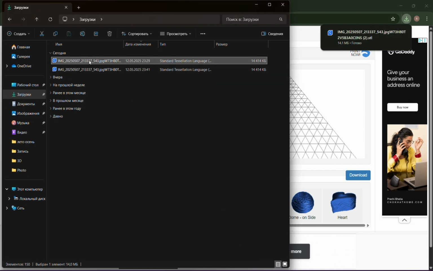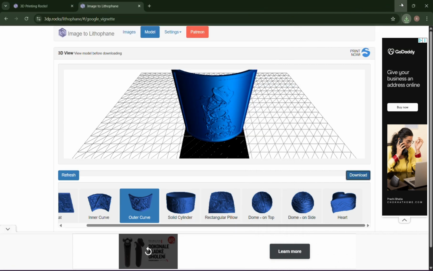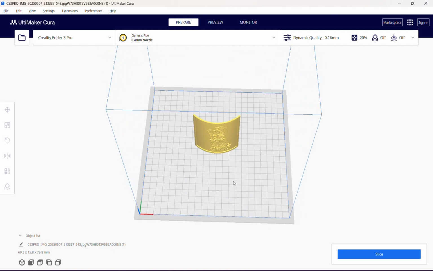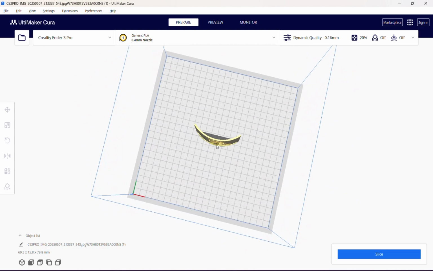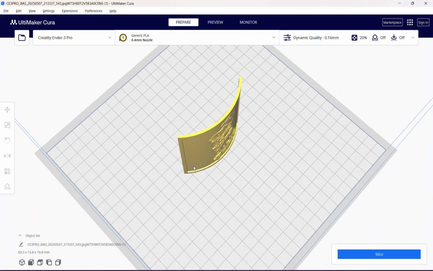And here we go. We need to find the STL. As you see, I have already downloaded the model. So we go to Ultimaker Cura. Here you can see the model, but for a model like the outer cover, I recommend having support on the downside.